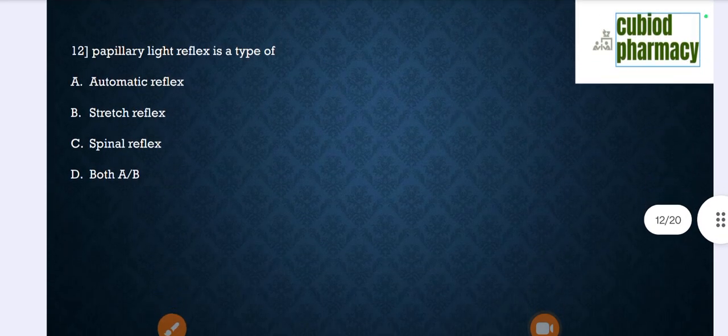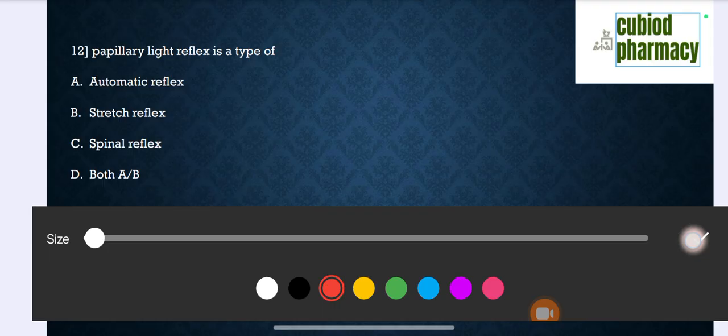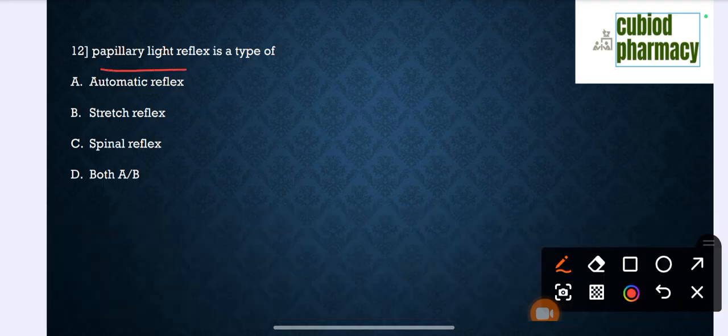Question number 12. Pupillary light reflex is a type of: option A, automatic reflex, option B, stretch reflex, option C, spinal reflex, option D, both A and B. The correct option is automatic reflex.